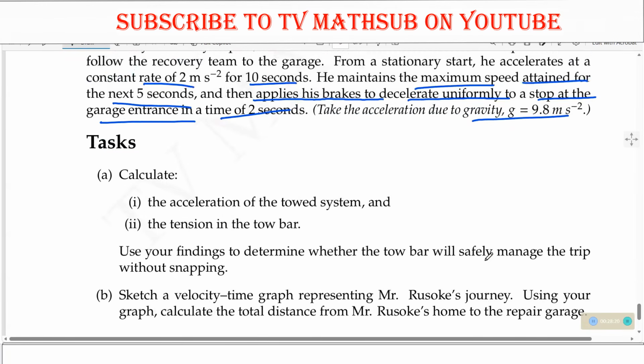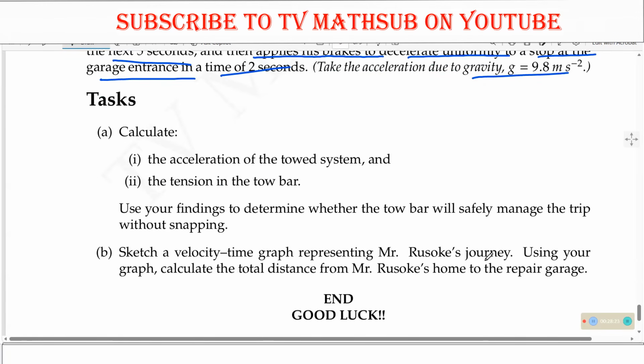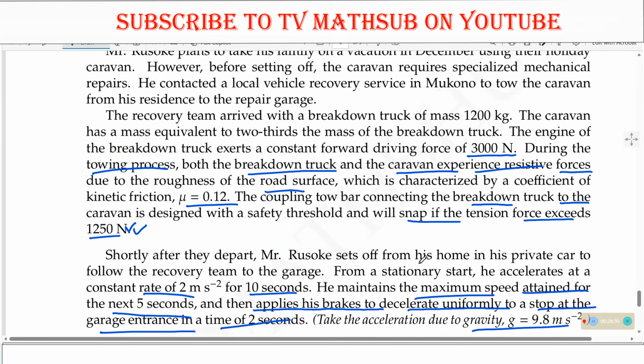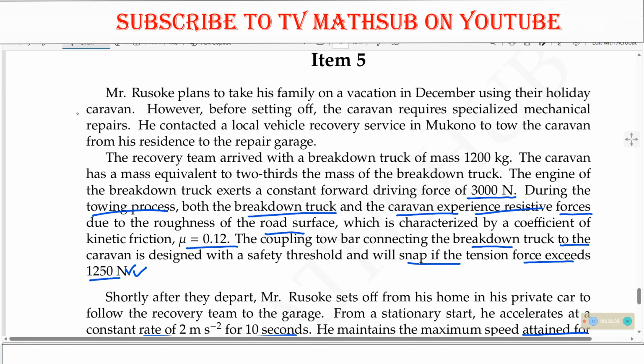So for part one, we need to calculate the acceleration of the towed system and also the tension in the tow bar. So let us look at the information which will help us to answer that. They are telling us that the recovery team arrived with a breakdown truck. The truck has a mass of this. This is the mass of the truck.